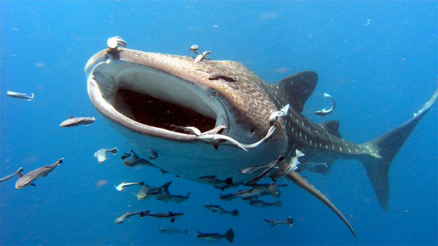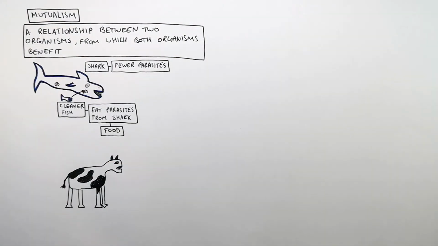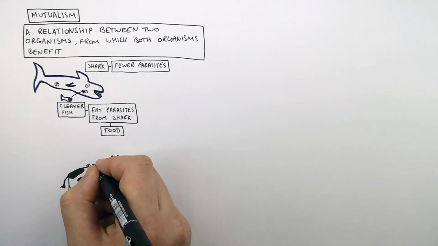So this is a mutualistic relationship between the shark and the cleaner fish, whereby the cleaner fish eats the parasites from the shark for nutrition, and the shark will have fewer parasites due to the cleaner fish eating them. This here is an ox. An ox is a type of cow. And these here are parasites, such as fleas, living on the ox.